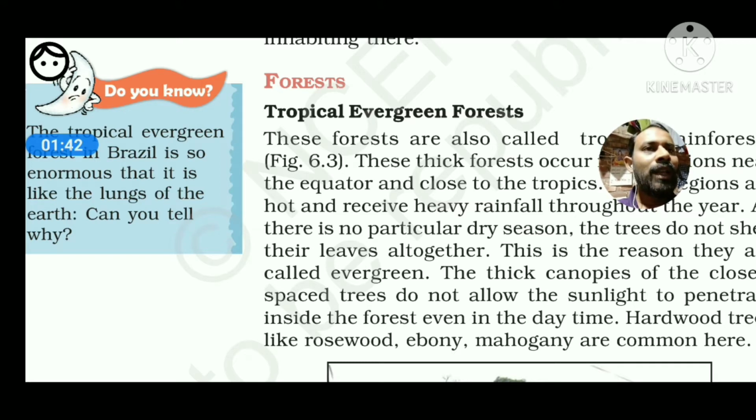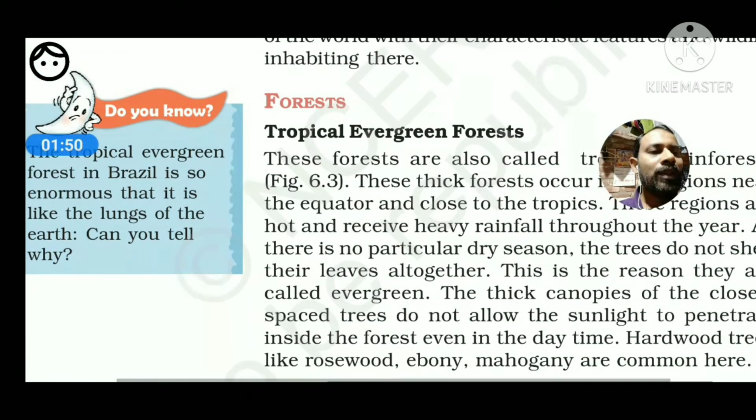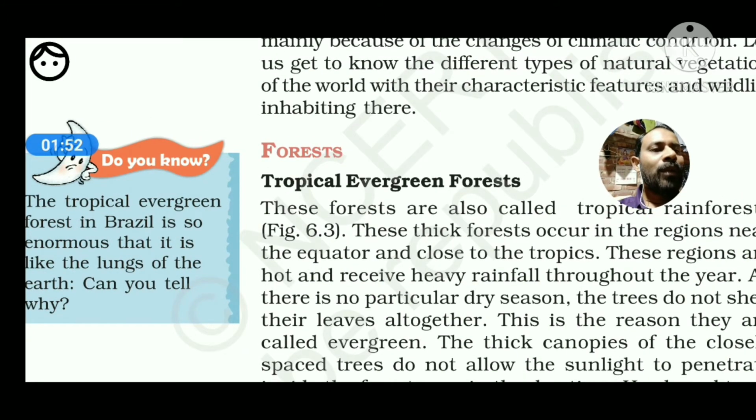So easily you can understand, already you have learned in your earlier class that within the Tropic of Cancer and Tropic of Capricorn the sun rays are available vertically. Beyond the 23.5 degree north and south the earth never gets the vertical sun rays.